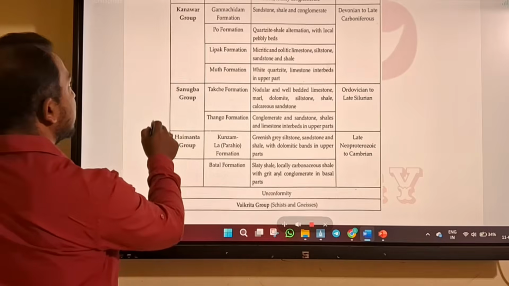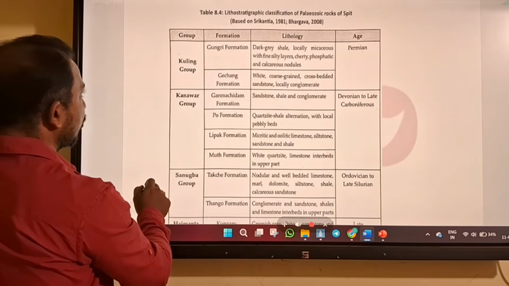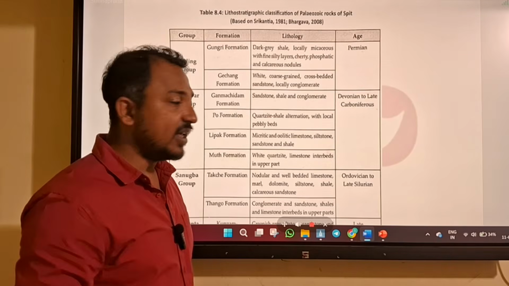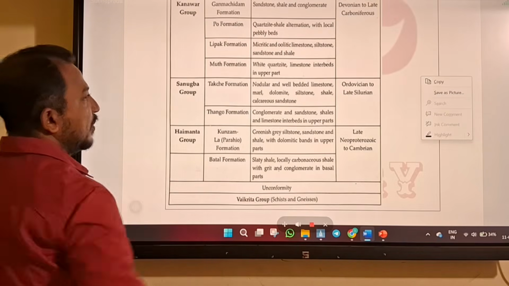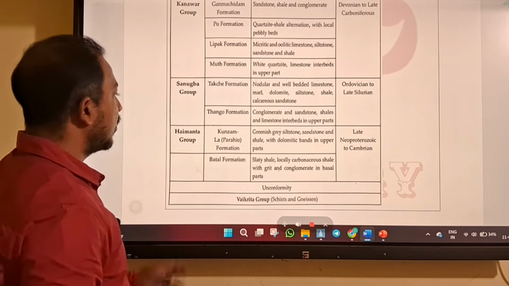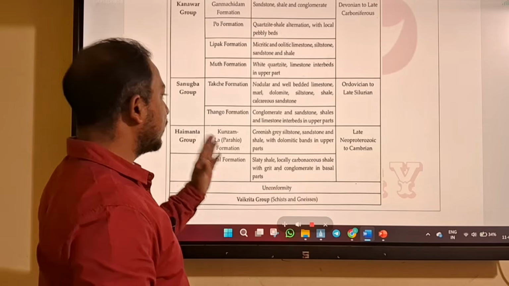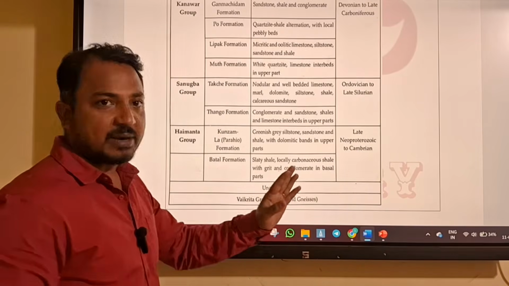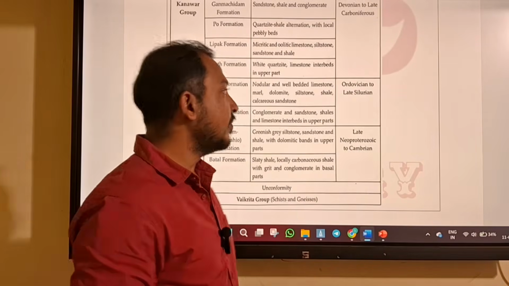So these depositions that occur in the Spiti region, you can say Paleozoic of Spiti. So the basement here is Baikrita group. Then we have Hymanta group, which is Cambrian to Neoproterozoic. So age of the Hymanta group can be Cambrian, can be Neoproterozoic.